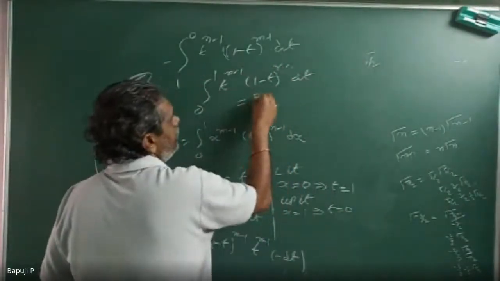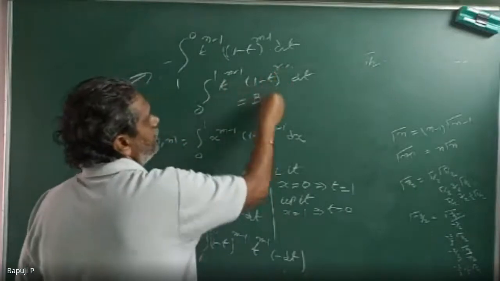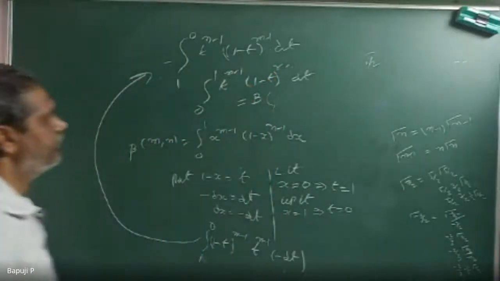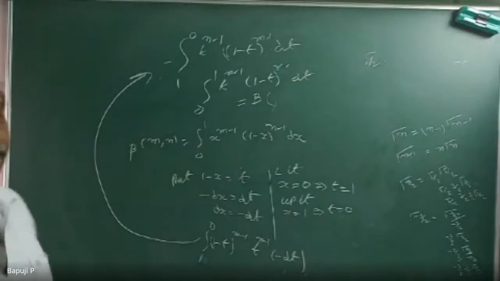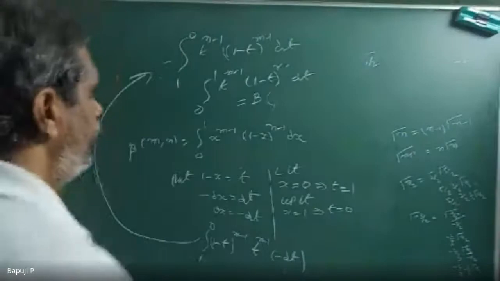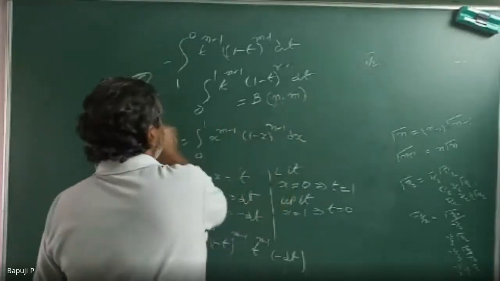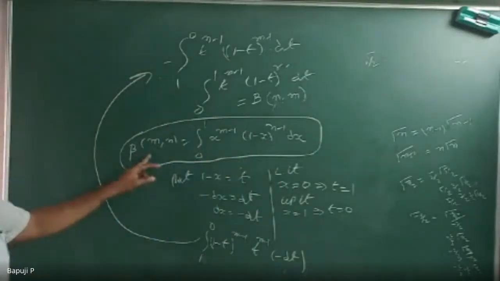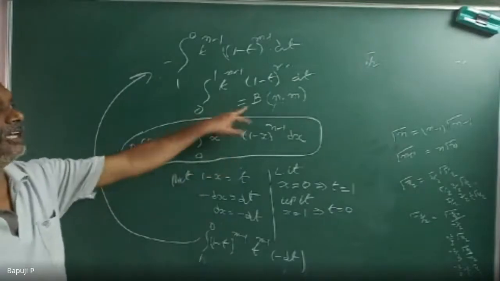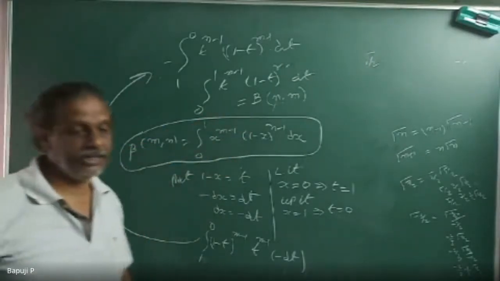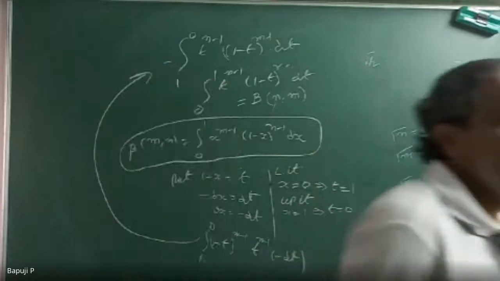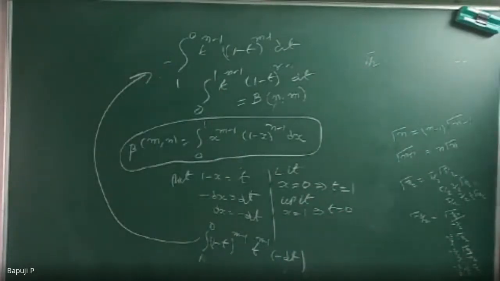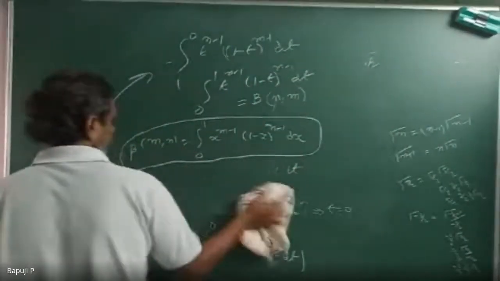So this is how it is shaped: beta of what? Beta of n comma m. But where did I start my problem? I started with beta of m comma n, but where did I reach? Beta of n comma m. So from this, what are you understanding? What is your conclusion?